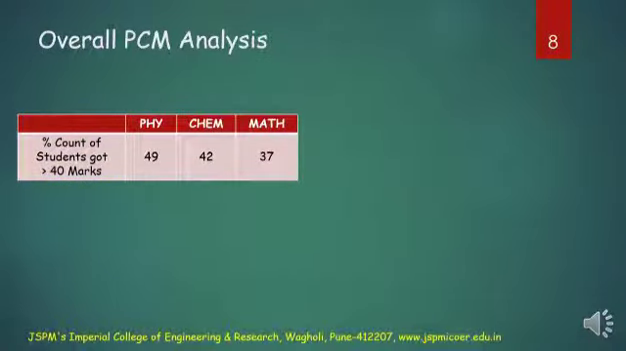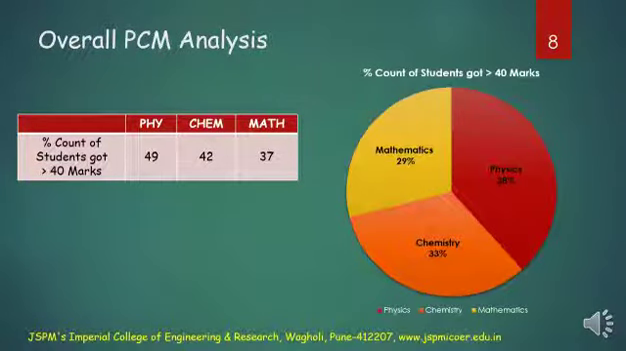Now let's talk about the overall PCM analysis. If you see the physics, chemistry and mathematics figures over here in terms of percentage, that means those who have achieved greater than 40 marks, we can see that physics is found to be much simpler compared to the other two subjects. Physics can be improved, chemistry also can be improved, but more attention is to be given to mathematics. In percentage terms, 38 percent is for physics, chemistry has 33 percent, and mathematics is 29 percent. So these many percent of students got marks greater than 40, as mentioned in this particular slide.